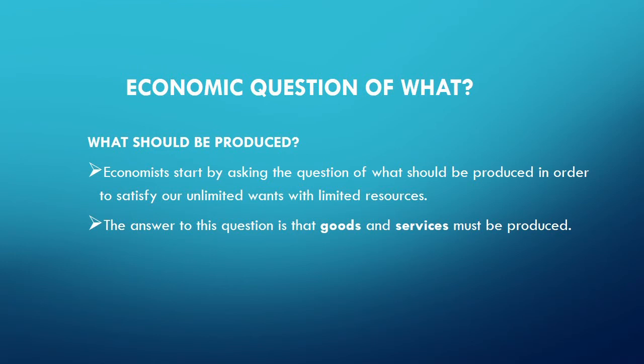They start by dealing with this question of what should be produced in order to satisfy our unlimited wants with limited resources. The answer to this question is goods and services. People want goods and services such as food, clothing, and services such as education, etc.